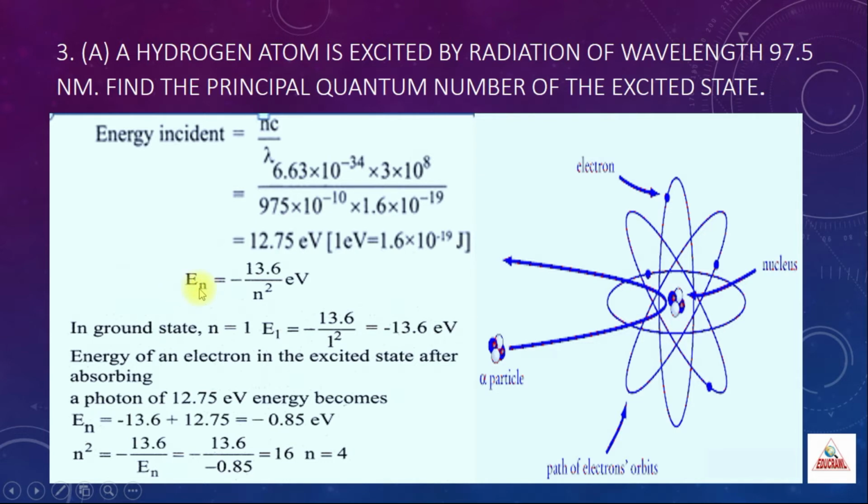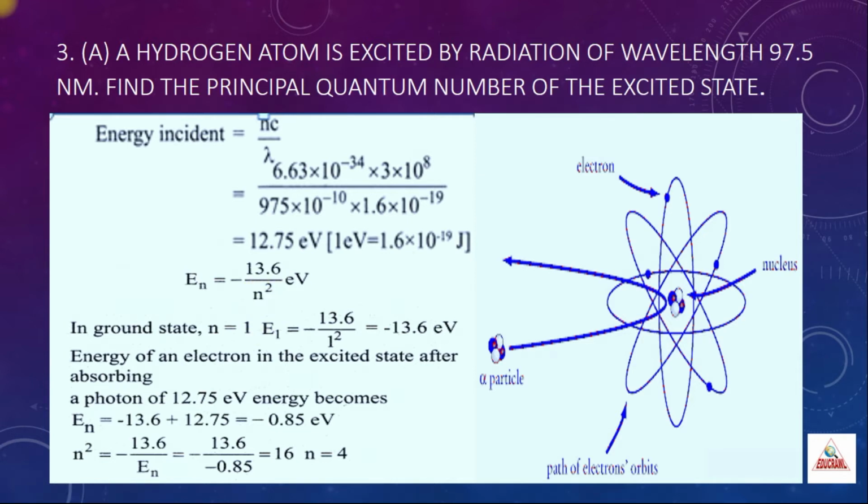The general expression for energy is E_n equal to minus 13.6 divided by n squared electron volt. n refers to the energy level, what energy level the electron is present in. For the ground state, n is equal to 1. For the first excited state, the next excited state, n will be equal to 2. So the value of n varies.